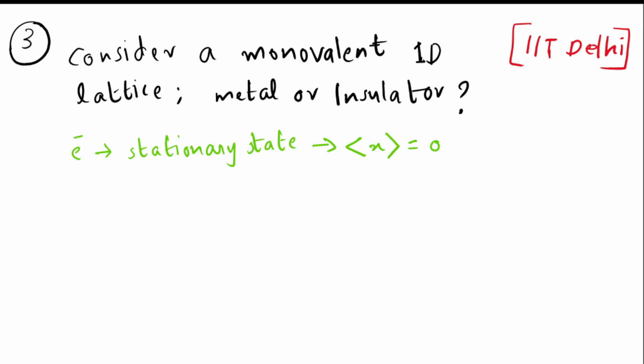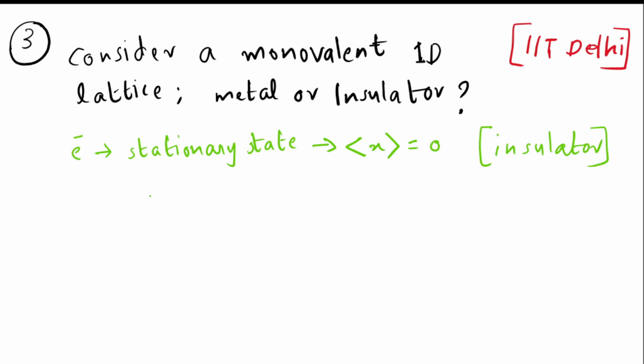When an electron is in an eigenstate, stationary state, its expectation value of position will be 0. What that means is that there is no effective movement of electron from one place to another. Electron is not moving. So when electron is not moving, then it is an insulator.